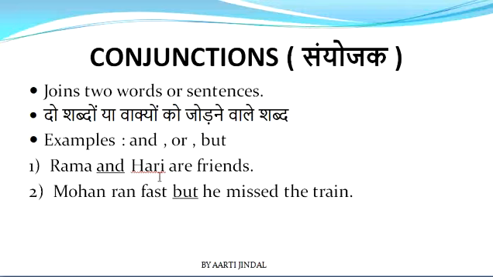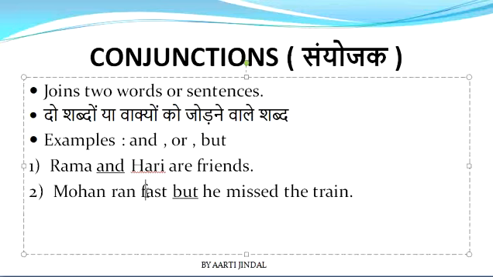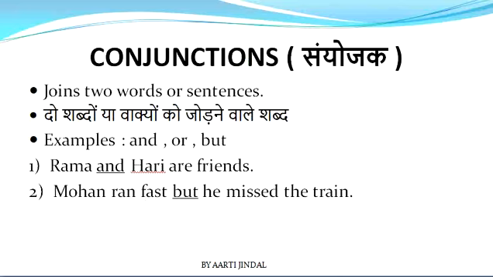So over here, we are joining these two words, these two names with the help of the word and. So Rama and Hari are friends. And the second sentence is Mohan ran fast but he missed the train. So we are joining two sentences in this example. First sentence is Mohan ran fast and the second sentence is he missed the train. So we are joining these two sentences with the help of a word named as but. Okay, so these are conjunctions.